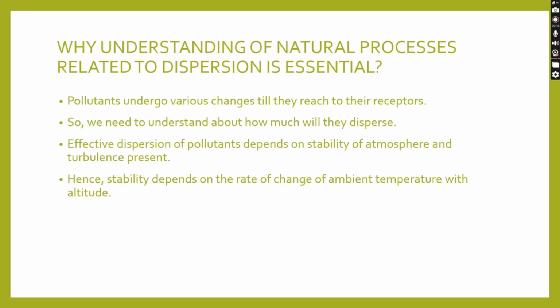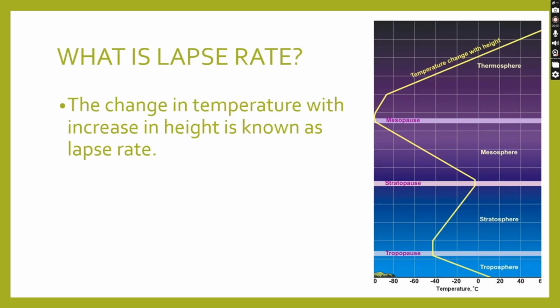First, let us understand why understanding of natural processes related to dispersion is essential. As the pollutants undergo various changes till they reach their receptors, we need to understand how much they will disperse. Effective dispersion of pollutants depends on stability of atmosphere and the turbulence present. Hence, stability depends on rate of change of ambient temperature with altitude. This rate of change of ambient temperature with altitude is known as lapse rate that we will discuss.